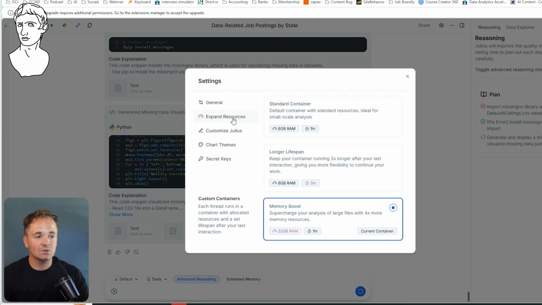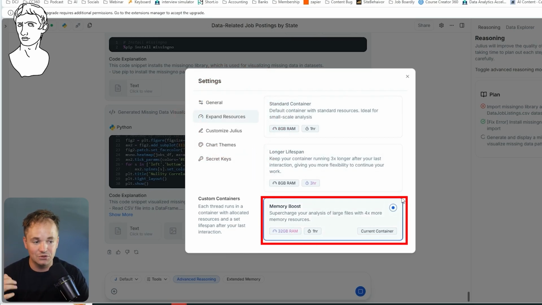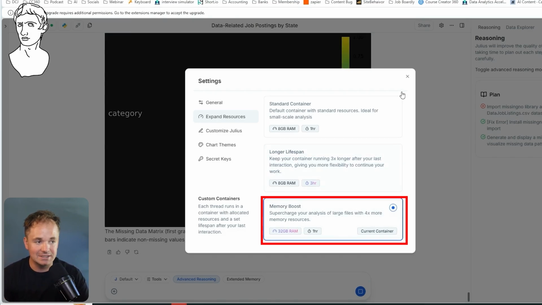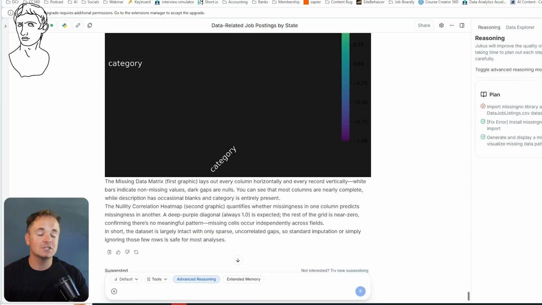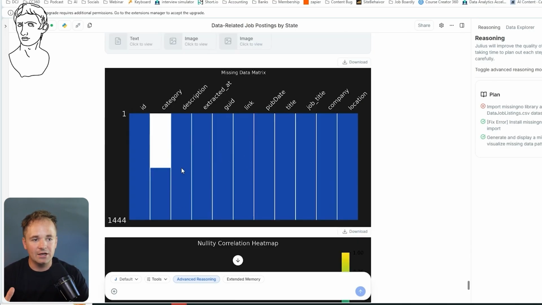You can go to expand resources and see what type of container you're using. So I'm currently in a memory boost right now with 32 gigabytes of RAM, which is supercharging my analysis with large files because I have a lot of power in this RAM right here. Julius also gives you a higher CPU than ChatGPT gives you, so your analysis should be a lot faster on Julius.